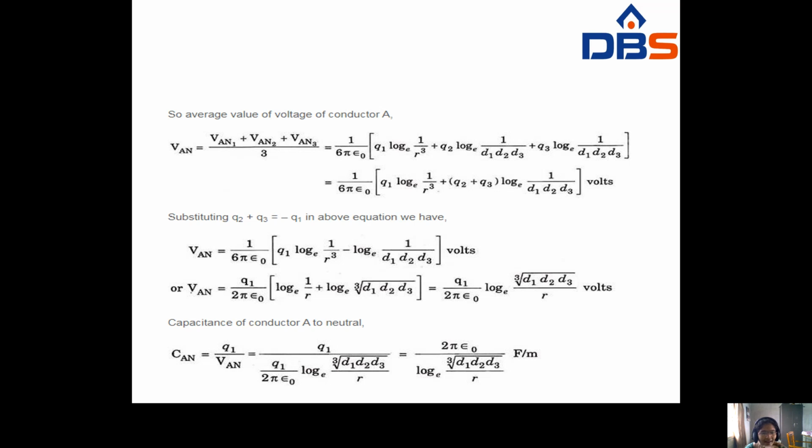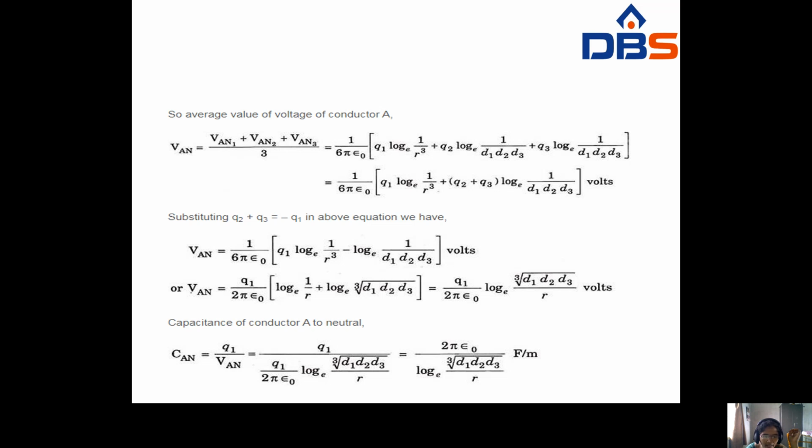Okay, Q1 by 2 pi epsilon naught. Q1 is common, so at that time it becomes log e of the cube root of d1 d2 d3. Okay, this 3 becomes the cube root, so at that time it becomes Q1 by 2 pi epsilon naught, a by b, log a plus log b, log a minus log b, is equal to minus log a by b. So the cube root of 3 d1 d2 d3 by r.